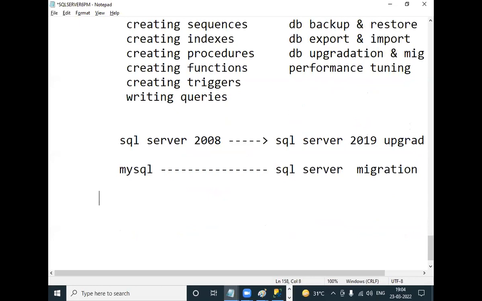Next, what are the versions of SQL Server?